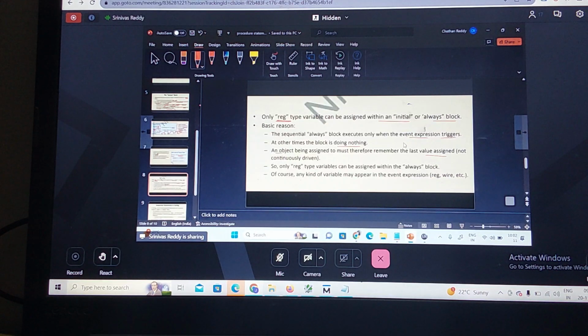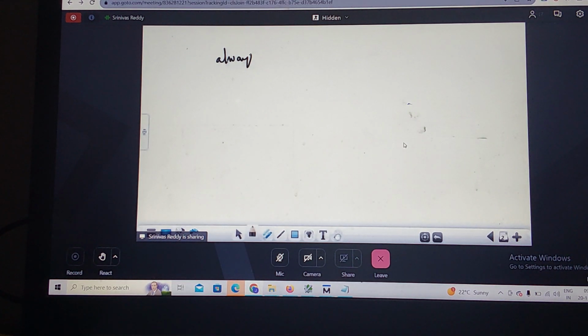Let us write the model for this. I'm using an always block. I'm going to write the triggering event with at the rate, let us write the positive edge of the clock. What event am I writing here?